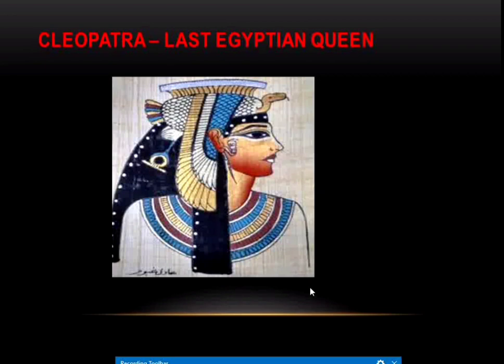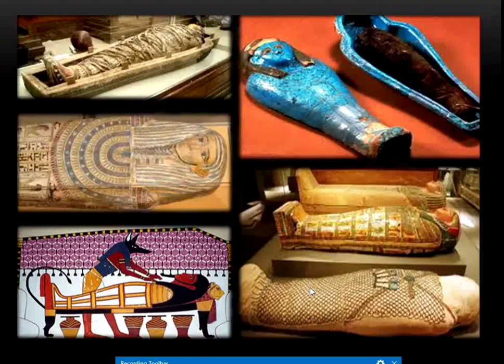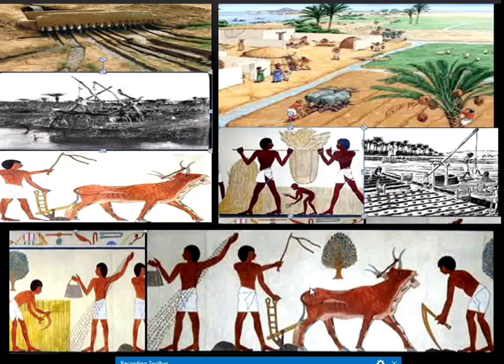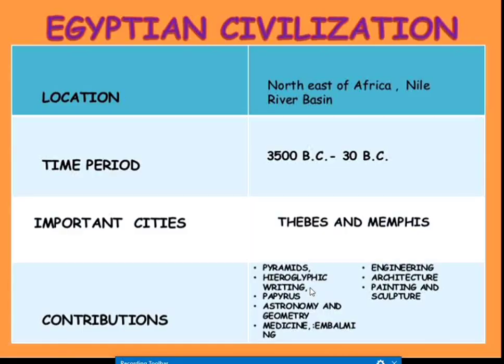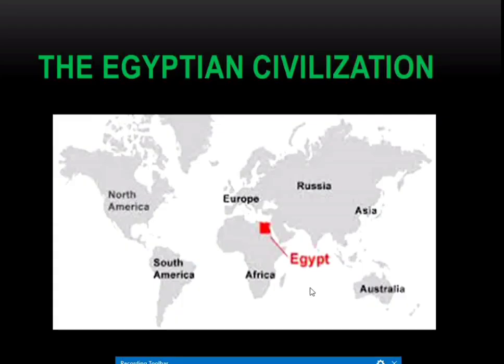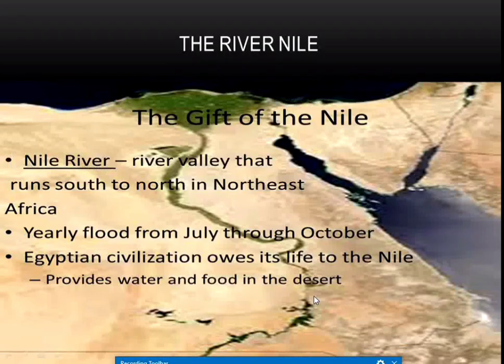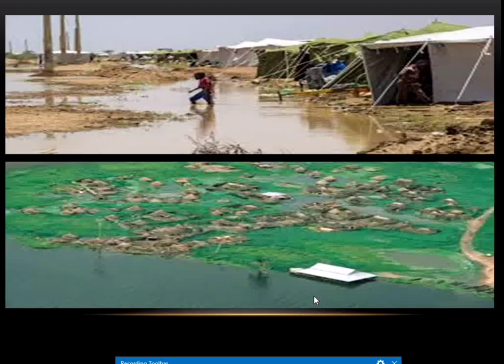Let's recall what you understood. Egyptian civilization flourished in the continent of Africa, towards the northeast of Africa. This you must know. Which river helped the Egyptian civilization to flourish? It is the river Nile. That also you must not forget.